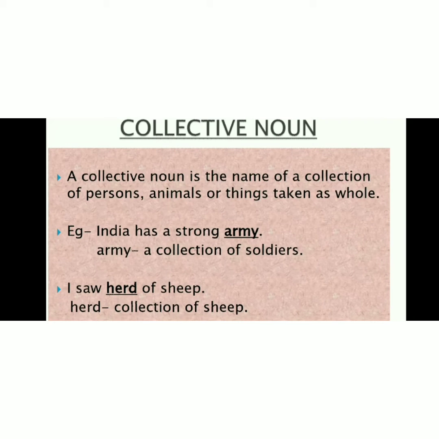Now let us move further and study about collective noun. A collective noun is the name of a collection of persons, animals or things taken as a whole. Example: India has a strong army. Army is a collection of soldiers. I saw a herd of sheep. Here herd is a collection of sheep.